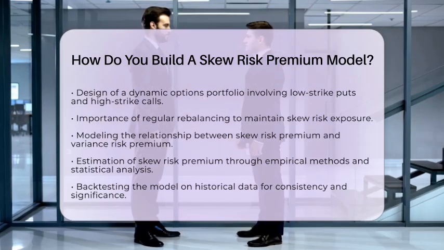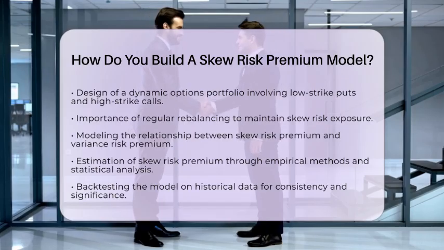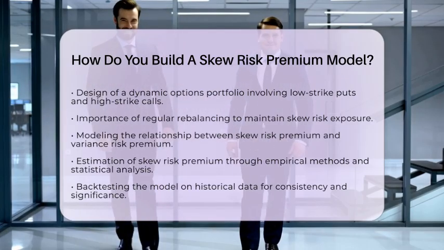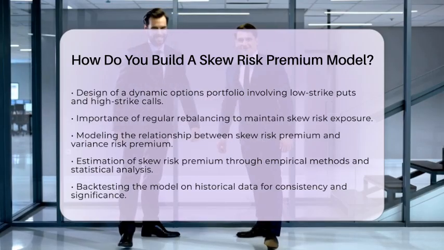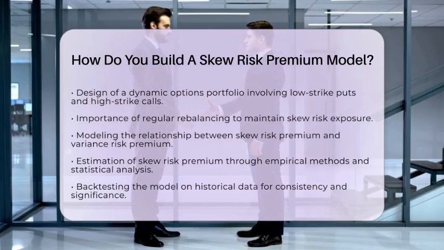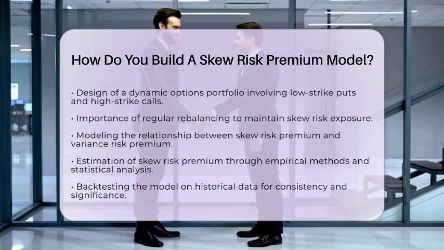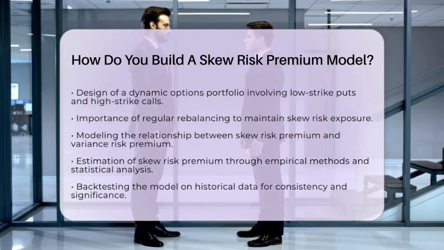The skew risk premium is closely related to variance risk premium, driven by common factors. You can incorporate this relationship into your model by jointly modeling both premiums. Dynamic hedging is key to isolating the skew risk premium from the variance risk premium.